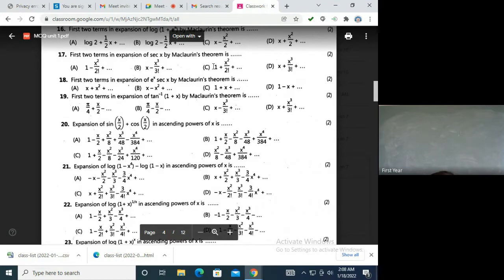मतलब x to the power 1, f dash of 0, 0 हो जाएगा. तो f double dash निकालना पड़ेगा. Sec x tan x का derivative is sec x tan x into tan x plus derivative of tan x, which will be sec square x.